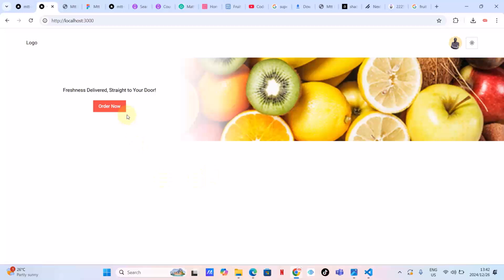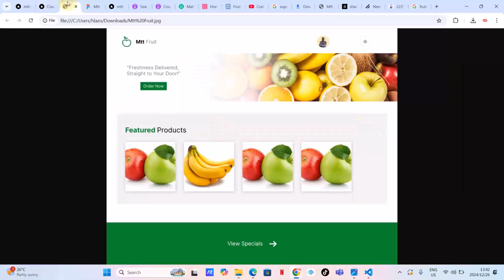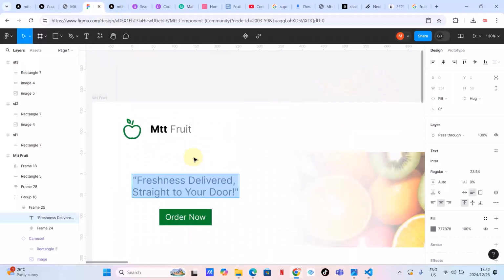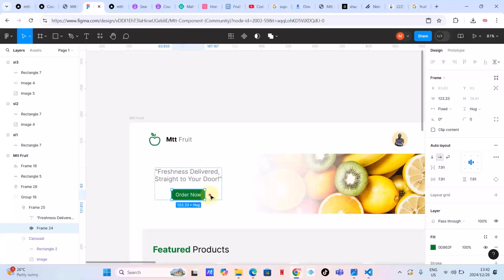We know that we need to work with these colors. Let's check here. All right, what else do we want to do? Let's work on the colors. So what I'm going to do, I'm going to come here and check my primary color. As you can see, guys, this is my primary color. I'm going to copy this.